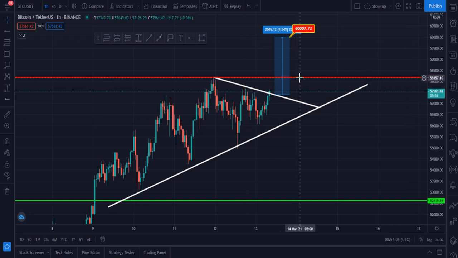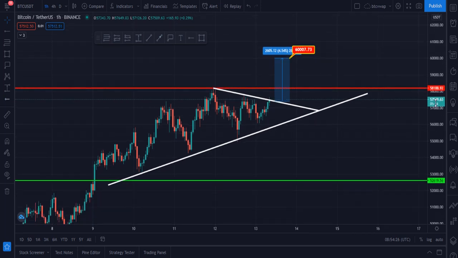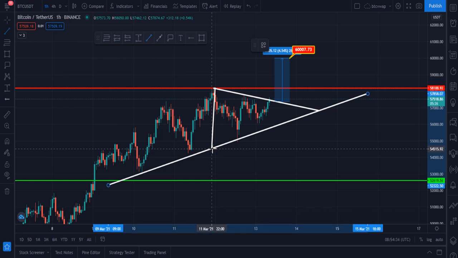Once Bitcoin breaks this horizontal resistance, which is at $58,190, and closes hourly candles, 2 or 3 or 4 hourly candles above this zone, then definitely it has to hit this 60,000 very soon. And let me please tell you my next target for the Bitcoin right now according to the technical analysis and chart, according to this pattern.